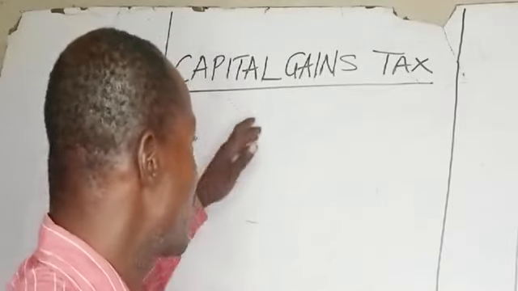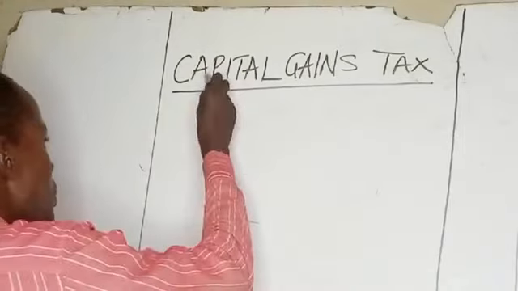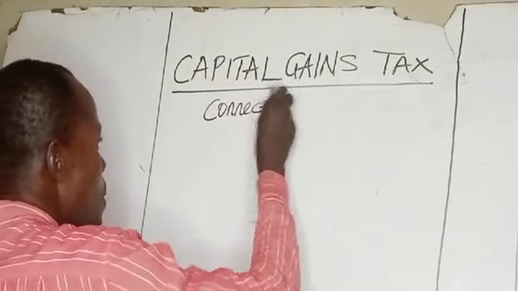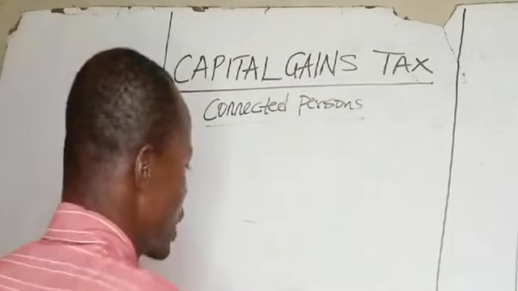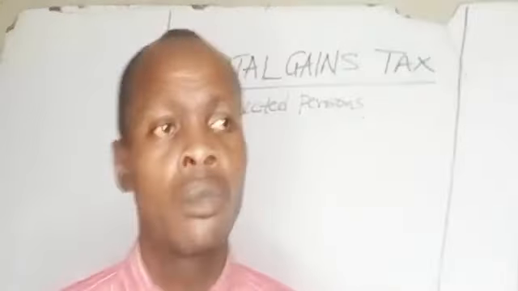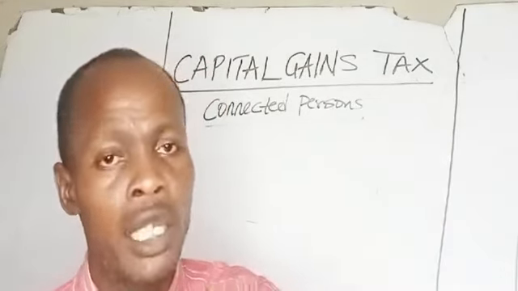The connected parties transaction in capital gains tax. Connected persons transactions in capital gains tax. A connected person transaction is the transaction in which one person has control over the other.